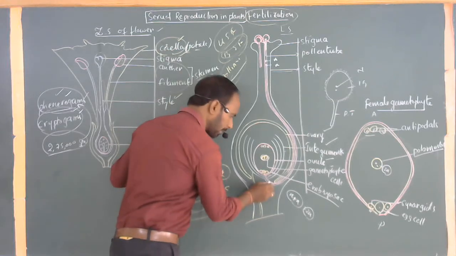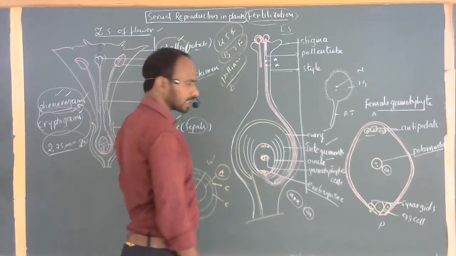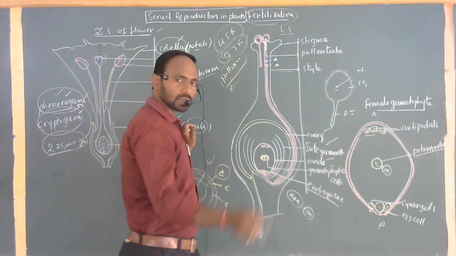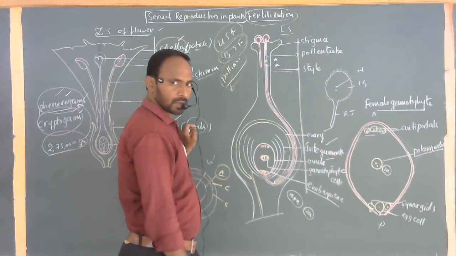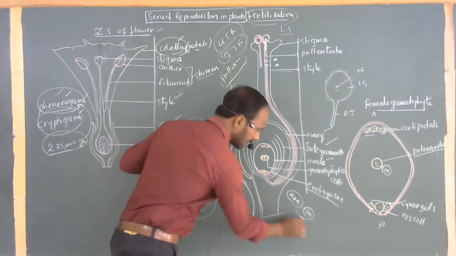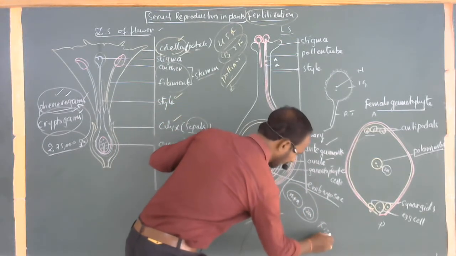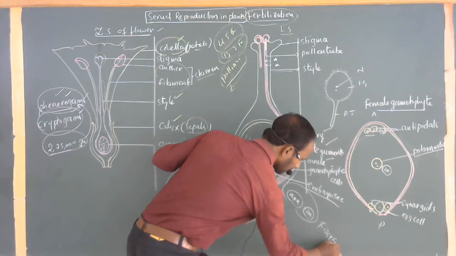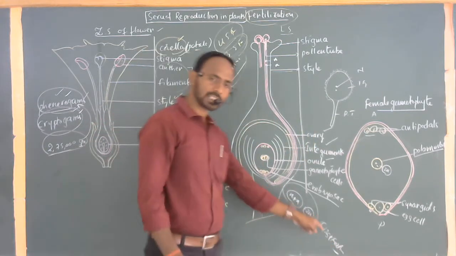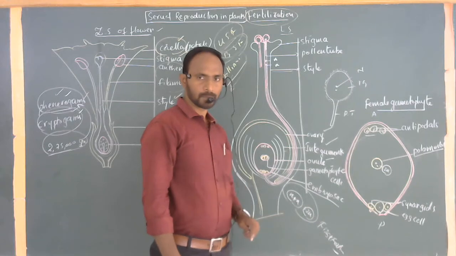To transport the male gamete to the egg cell, these two cells help. That's why these two cells are commonly called helper cells in the process of fertilization. After fusion of the male gamete with the egg cell, it is commonly called the first fertilization in flowering plants. What is the result of the first fertilization? A diploid zygote is formed.